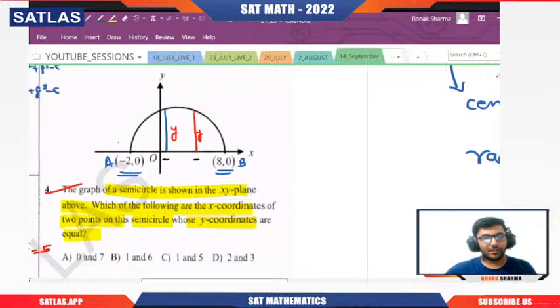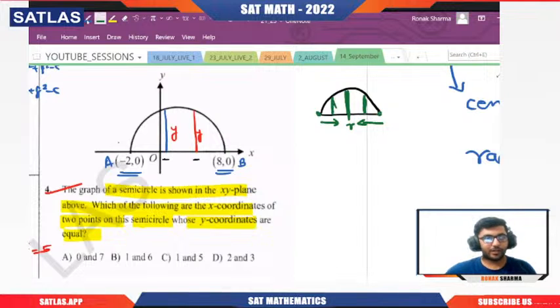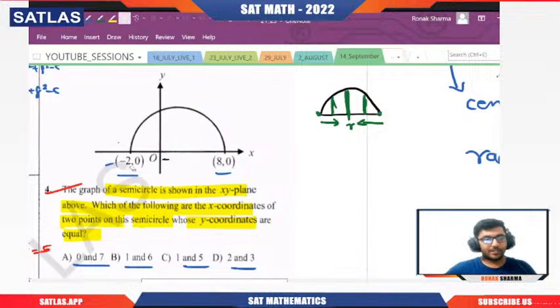We know one thing, that in a circle or semicircle, at these points the height is 0. Similarly, if I move to the center, then the height will be the same. So basically, if I move an equal length from both the ends, then I will have the same height. So I just need to check which two x coordinates are at equal distance from both the ends. You can directly check it very quickly. Say if I take 0 comma 7, so this is 0 and this is 7.